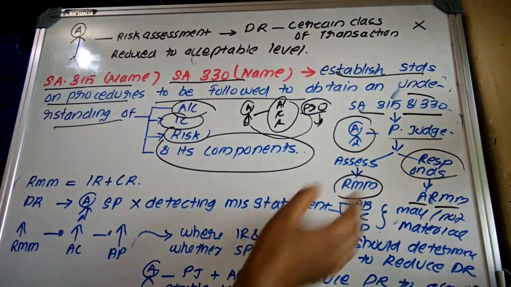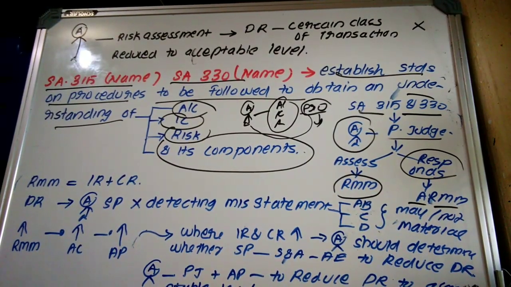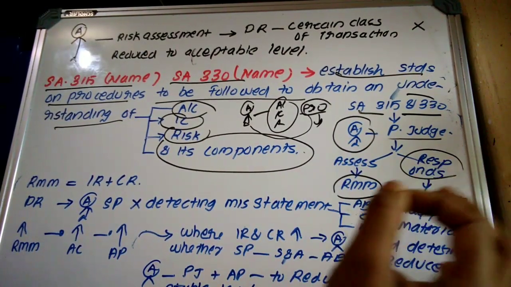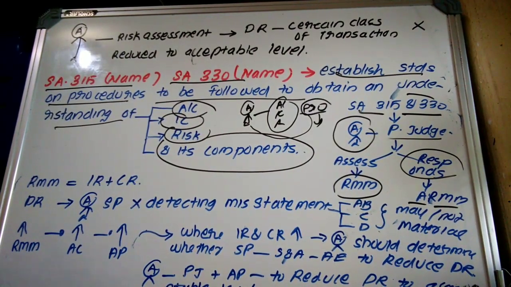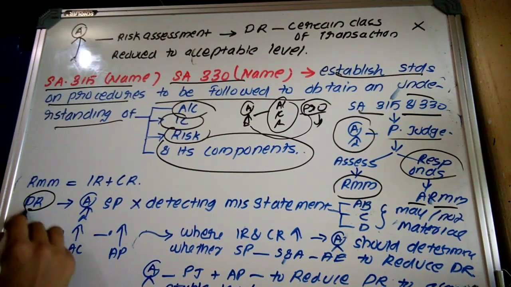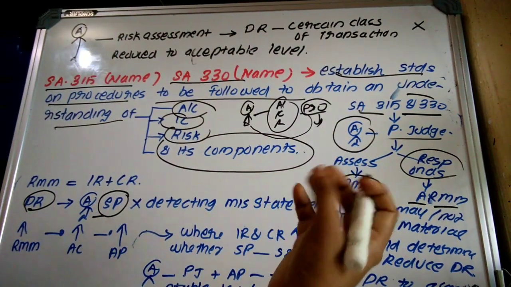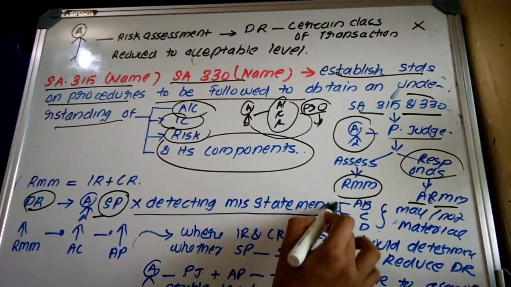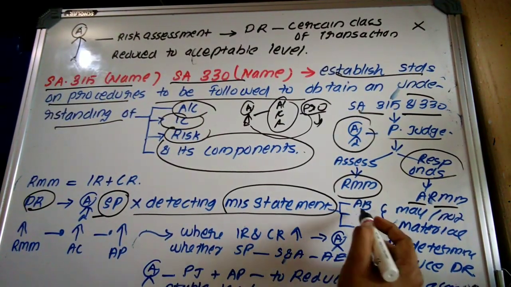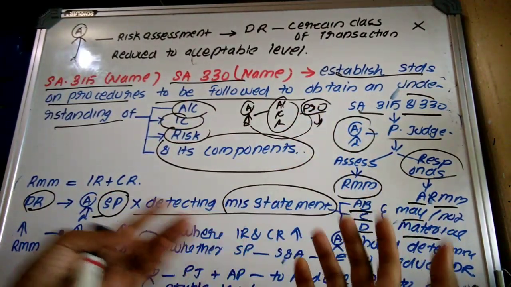Then what is the problem here? Detection risk. What is meant by detection risk? It is a situation where the auditor is not able to detect the misstatement. Detection risk means the auditor's substantive procedures. The auditor is performing substantive procedures for the purpose of collecting audit evidence, and that substantive procedure is not able to detect the misstatement. These misstatements can be either in account balance, class of transaction, or disclosure, which may be material or not material. That is, detection risk may be material or may not be material.